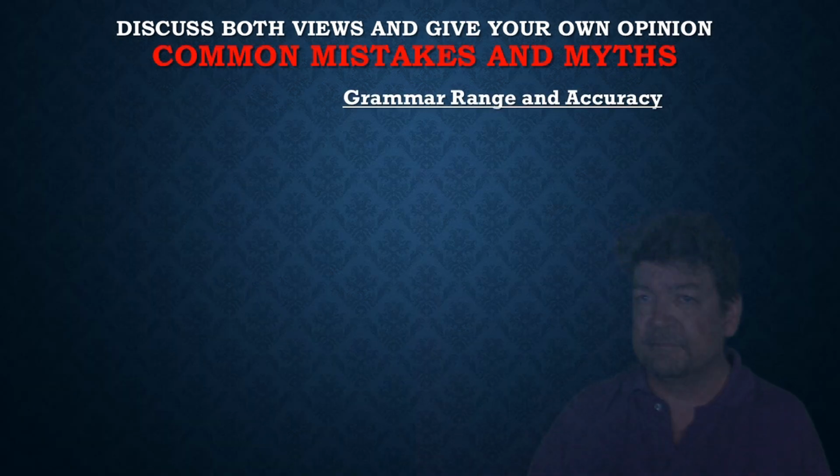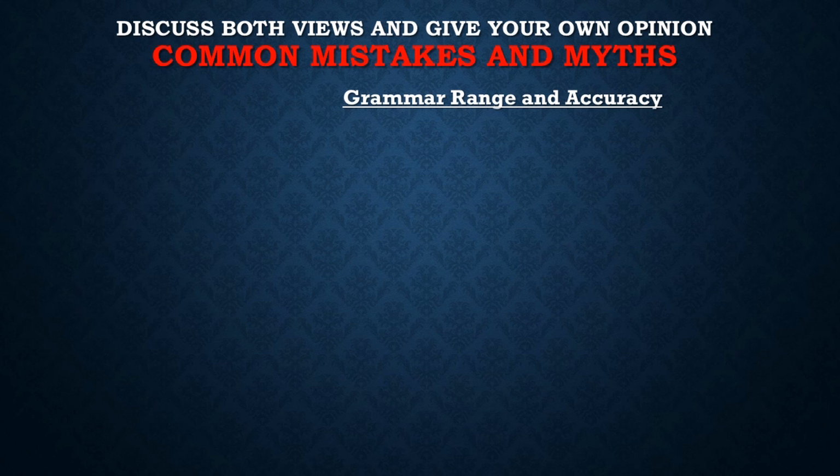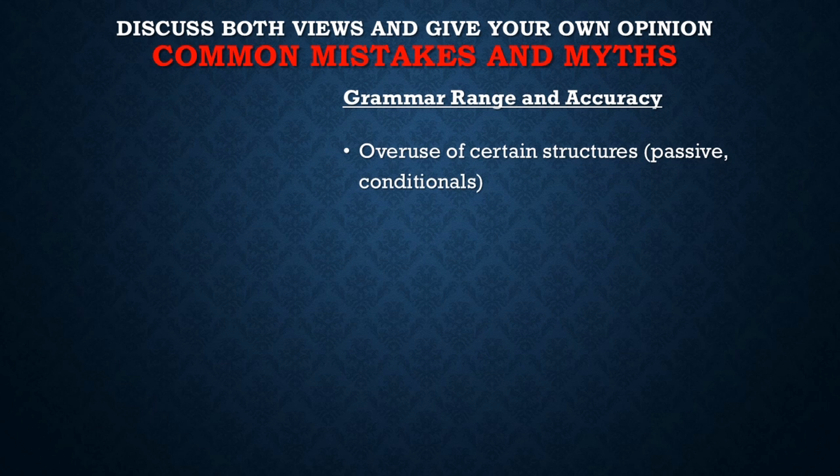All right, let's go on and talk about some mistakes in grammar. Certain structures get overused. They're your friends. Hey, I know this sentence. I know this kind of sentence. It's always been good to me and done what I want it to. Well, don't use the same structures too much, even if they're good.